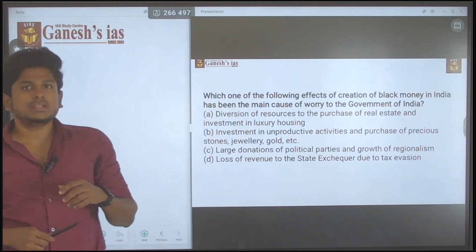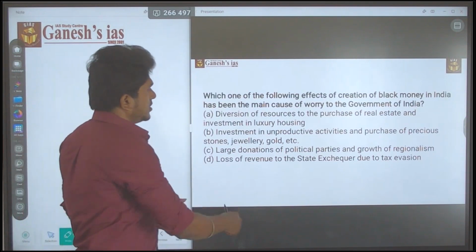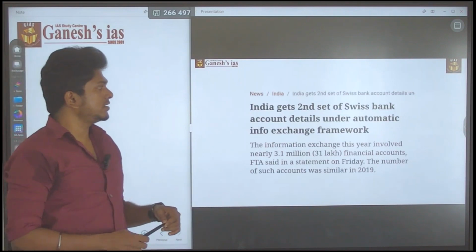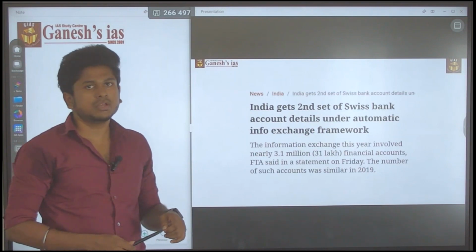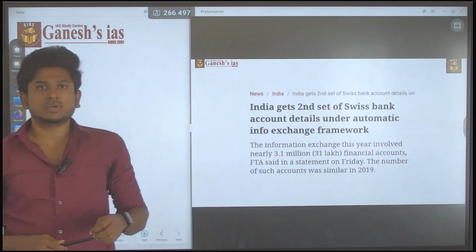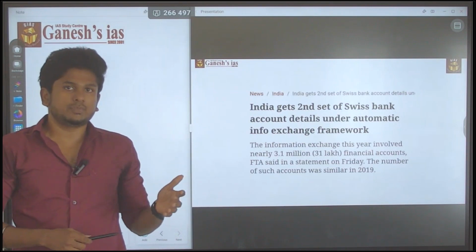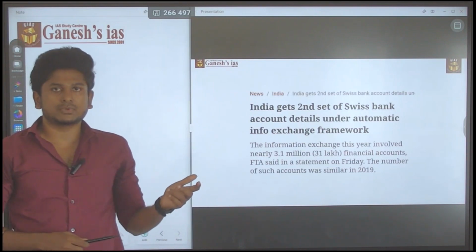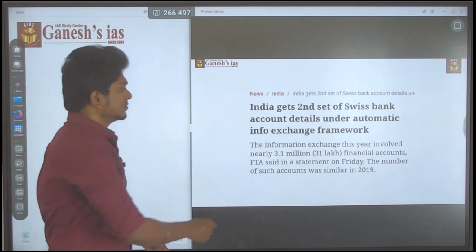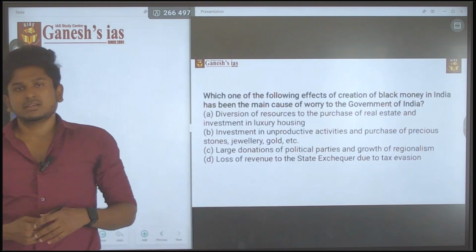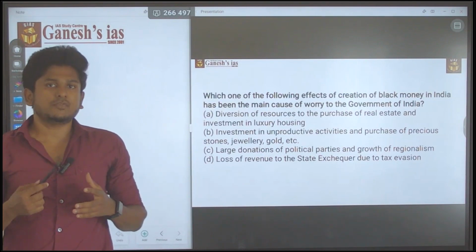And why did they suddenly ask a question related to black money? Actually, India got its second set of Swiss bank account details under the automatic information exchange framework. In the Swiss bank, it is all about black money. So at the time of the 2021 prelims, there was news related to the Swiss banks, and they made a question related to that by connecting it to black money. This question is a tricky one, a combination of mains in the prelims.